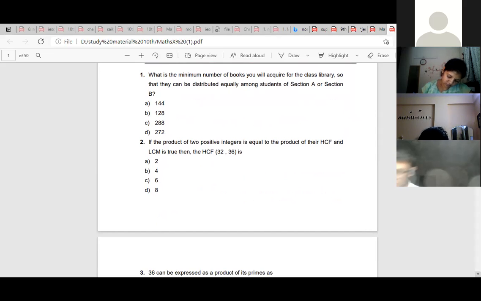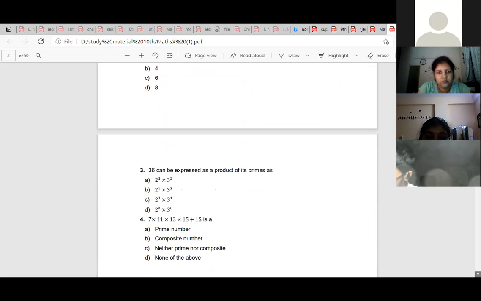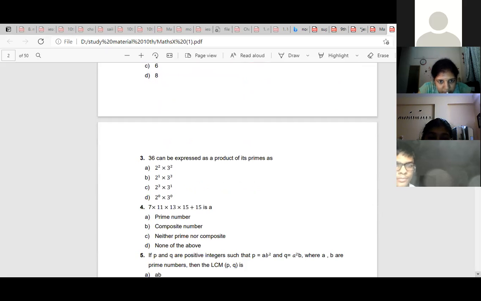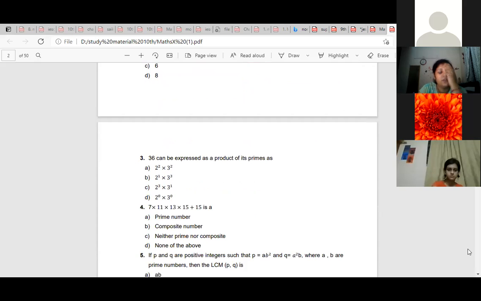Ma'am, the answer of the second one is four. B, 4. Ma'am, could you show 2 square, and 3 square? Can you scroll up? Do 3 square. If you go like this, what will I do? HCF, LCM can't be found out faster.